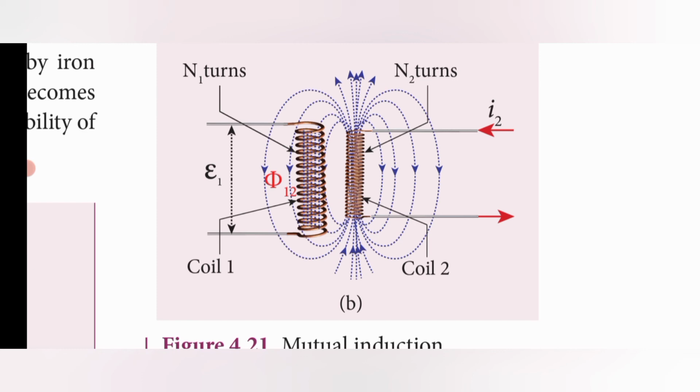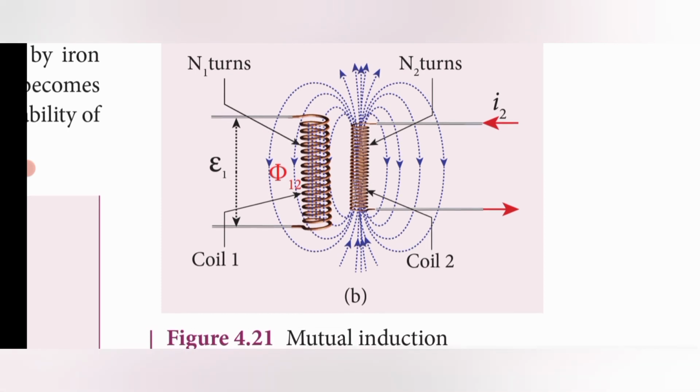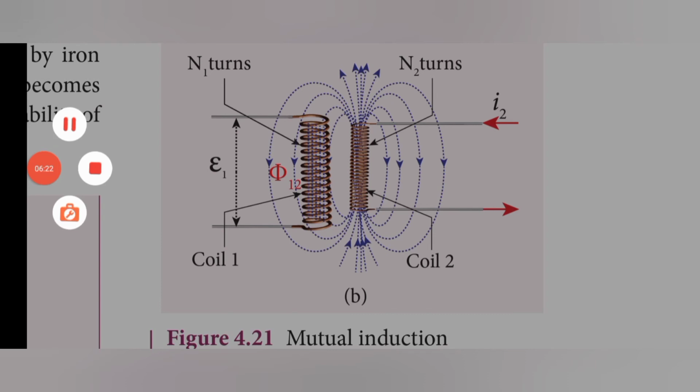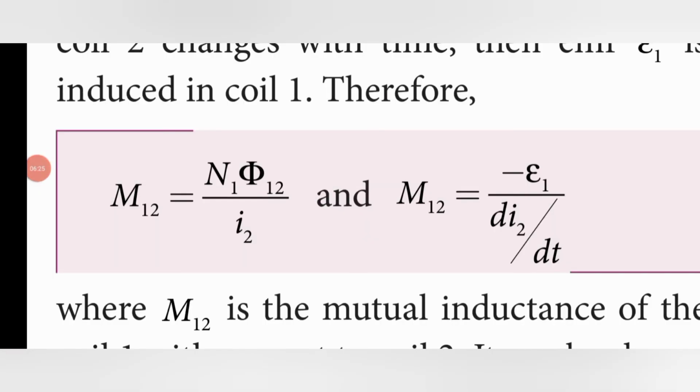The first coil is near the second coil, so because of the magnetic field produced by the second coil, magnetic flux phi 12 is linked with the first coil, whose number of turns is N1. Following the same procedure, M12 is equal to N1 phi 12 divided by I2. This is the mutual inductance for coil 1.